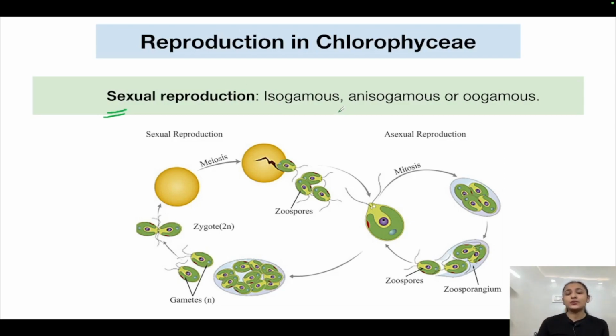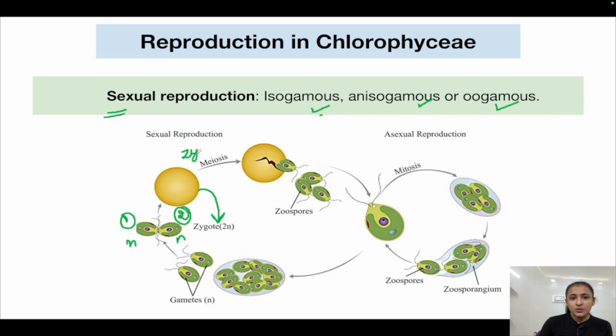Sexual reproduction is also variable. It can be either isogamous, anisogamous, or oogamous. In isogamous type of sexual reproduction, two gametes which are similar in their morphology are present, and in anisogamous and oogamous, gametes which are dissimilar in morphology are there. So as you can see in the sexual cycle, these are the two gametes, male gamete, female gamete. They come and fuse together to form a diploid zygote.